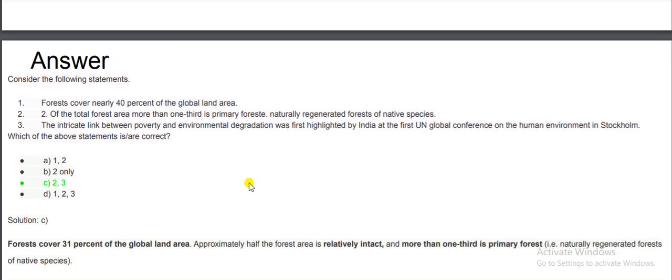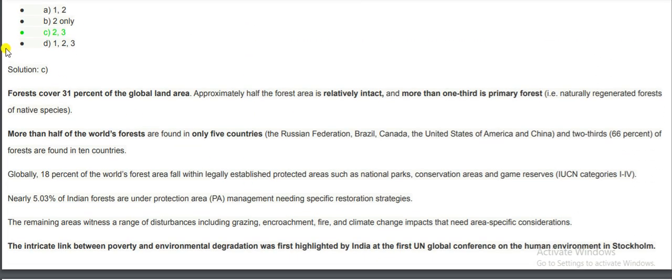Let's see the explanation. 2 and 3 is correct. Forest cover is 31% of the global land area. Approximately half of the forest area is relatively intact and more than 1/3 is primary forest. More than half of the world's forests are found in only 5 countries: the Russian Federation, Brazil, Canada, United States and China. And 2/3, 66% of the forests, are found in 10 countries.